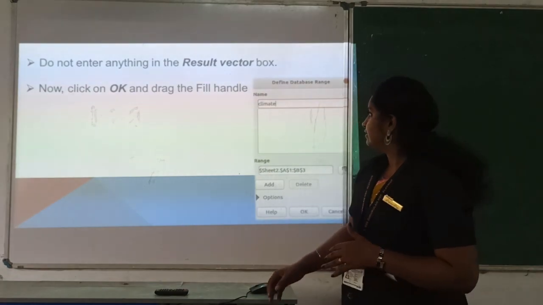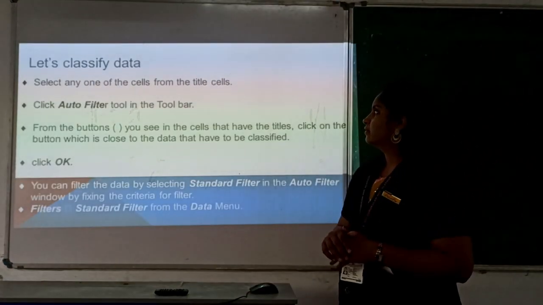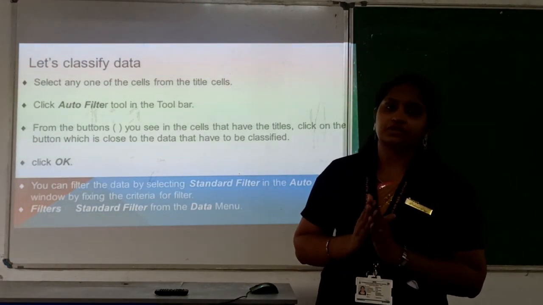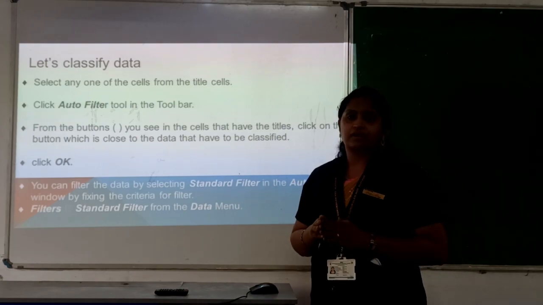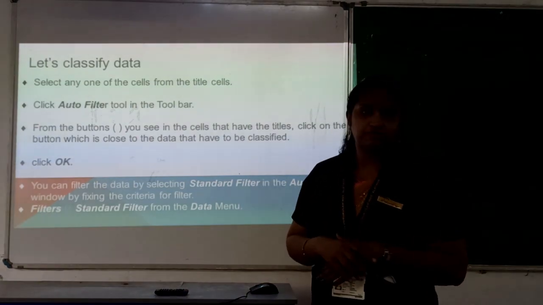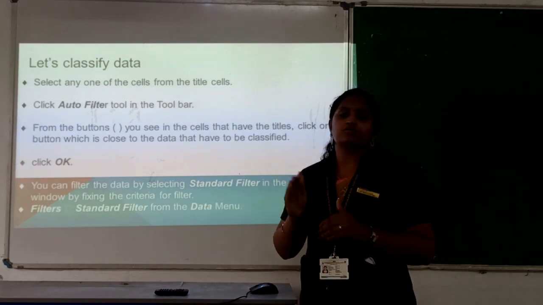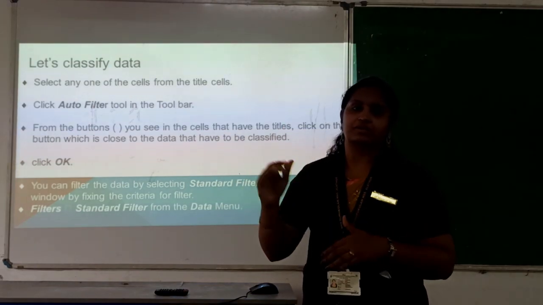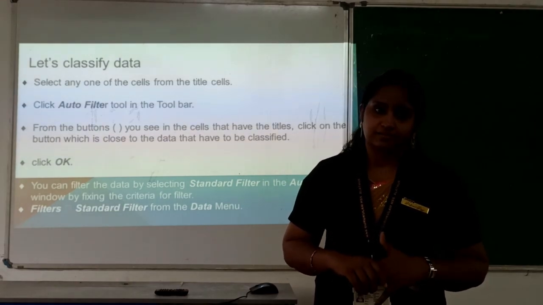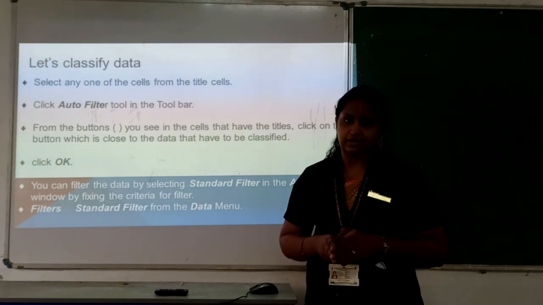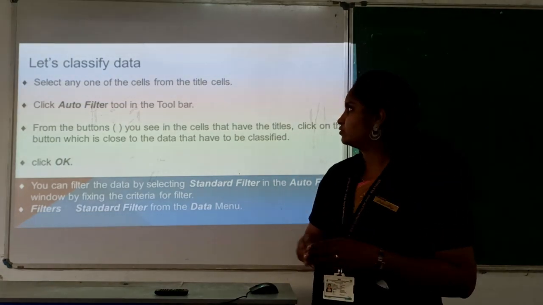Clear? The next one is how we can classify the data, that means how we can filter or sort the content. Here we are going to study the filter function. If you want to get the information about the cool climate areas, you can display that. Or else you can select the places with moderate temperature. How can we use it?